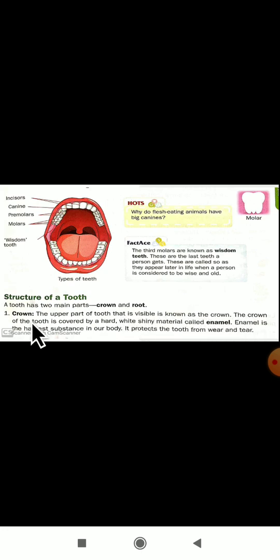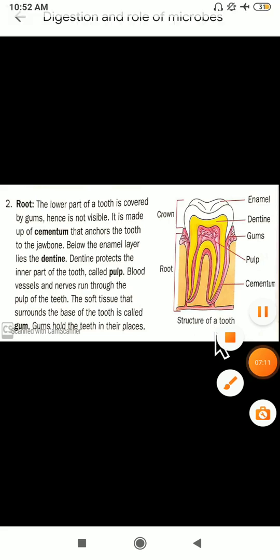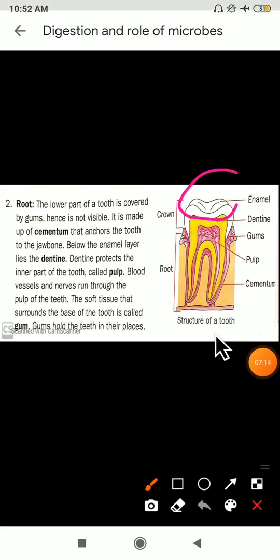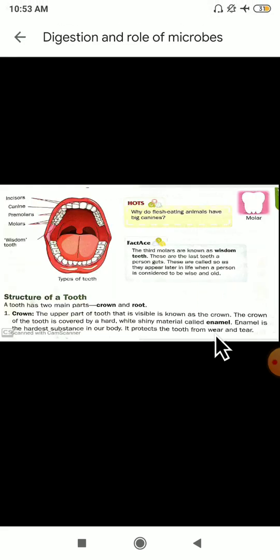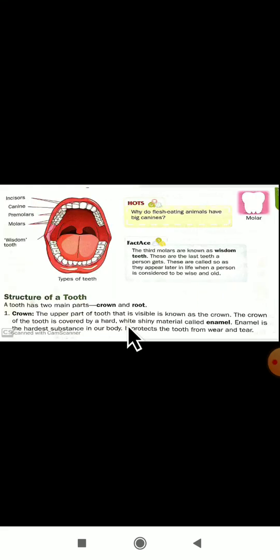The crown of the tooth is covered by a hard white shiny material called enamel, and it is covered with one white hard material. For that we are calling it enamel. What is that white covering? That hard white covering substance, we are calling it a shiny material. That enamel is a hard white and shiny material.